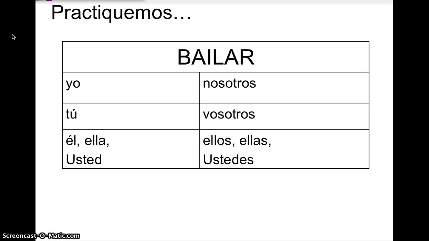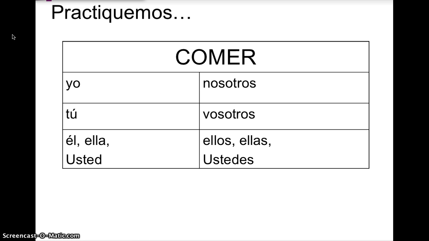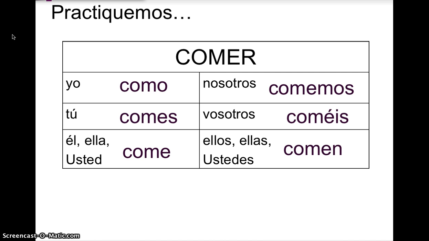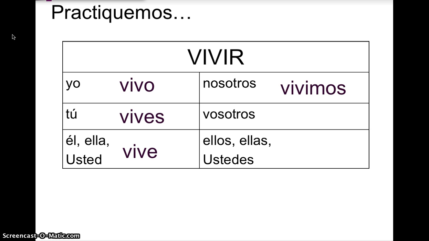Practiquemos. Bailar, take off your AR ending and add O. Bailo, bailas, baila, bailamos, bailáis, bailan. Comer. Como, comes, come, comemos, coméis, comen. And vivir. Vivo, vives, vive, vivimos, vivís, viven. And notice how the endings for the nosotros and the vosotros forms are different from ER verb endings.